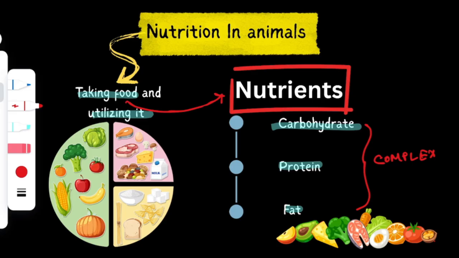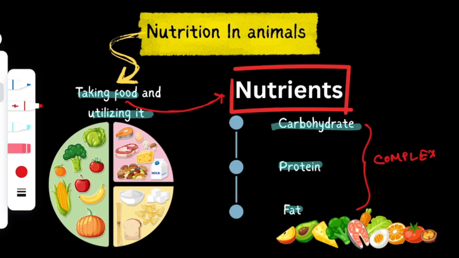Okay, but when we talk about nutrition, there are two modes of nutrition, right? As we already know, the autotrophic mode of nutrition and the heterotrophic mode of nutrition. In the autotrophic mode of nutrition, the organisms can prepare their food. But in the heterotrophic mode, organisms cannot prepare their food and are dependent on others, like animals, including humans also. In this chapter we will be discussing animals and humans. So they are performing the heterotrophic mode of nutrition, right?